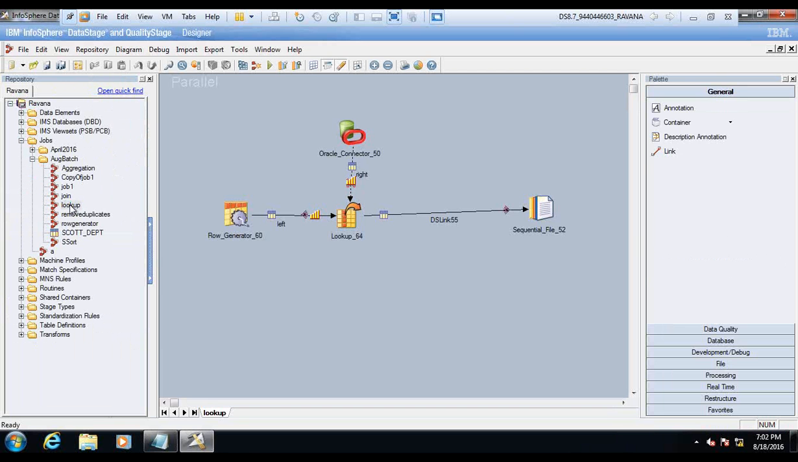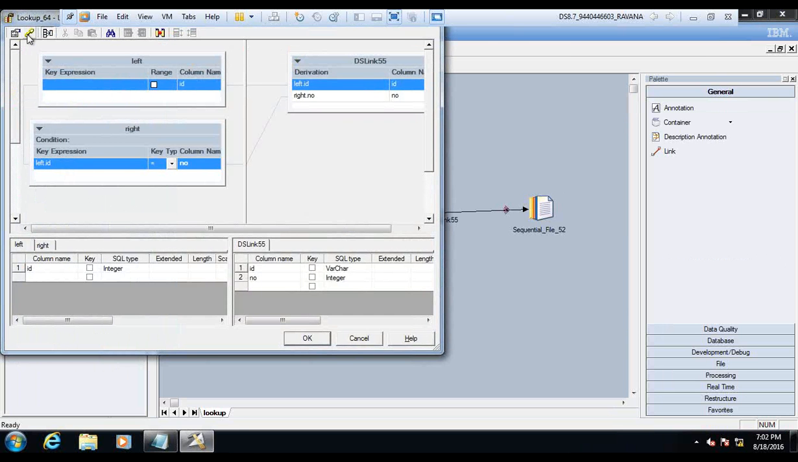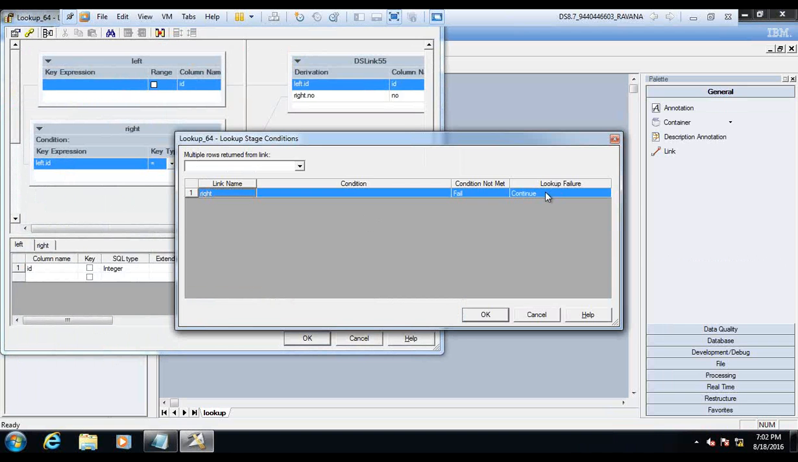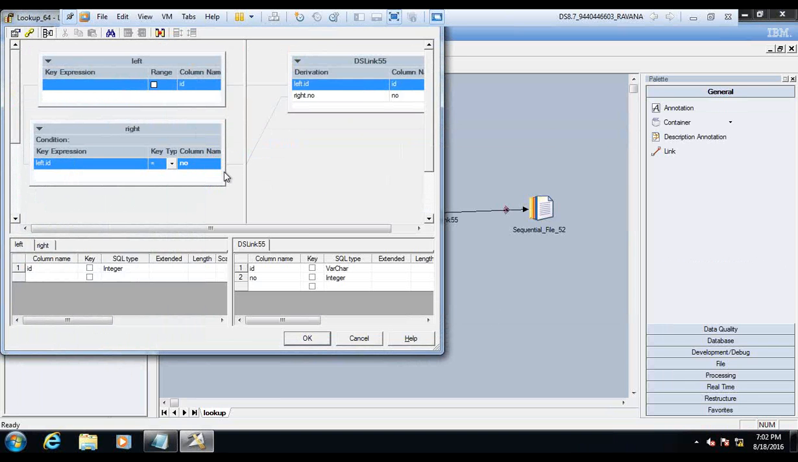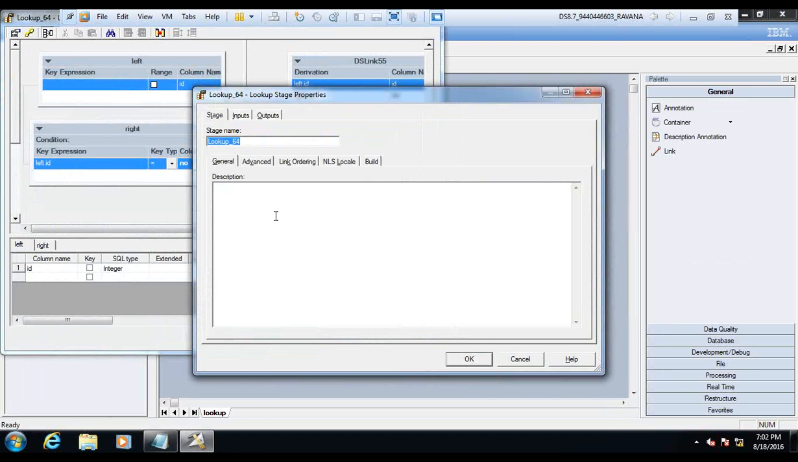So here if you see this lookup, what we are trying to do is send the data from the row generator stage, and we are getting the data from the lookup Oracle connector, and we are doing the lookup. Continue, that is a left outer join: whatever is coming from the left link, populate as it is. That means the left outer join, and the matching values you can populate into the target. And you do the partitioning and all this stuff.